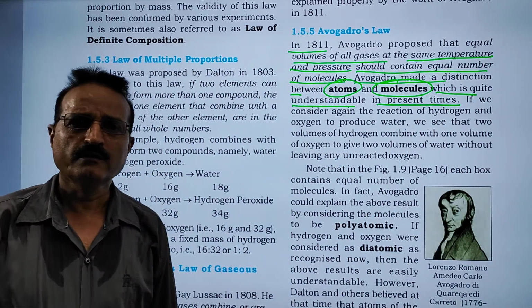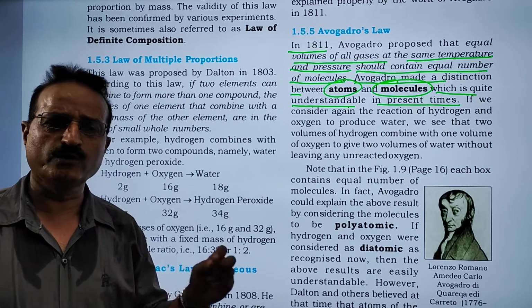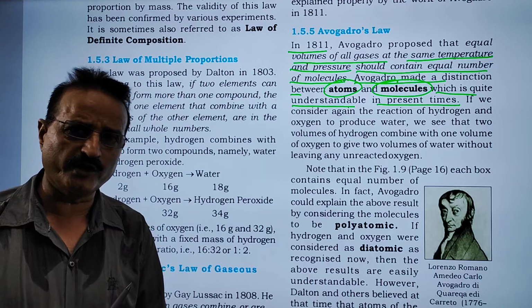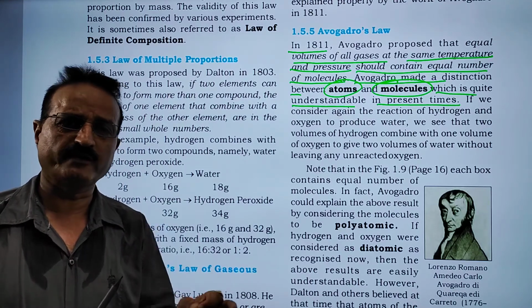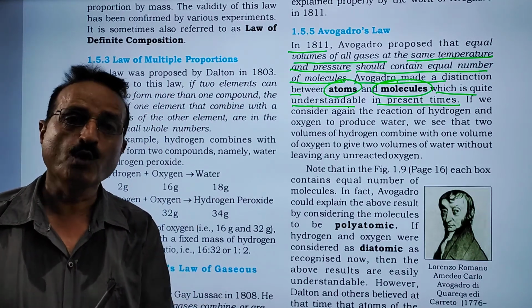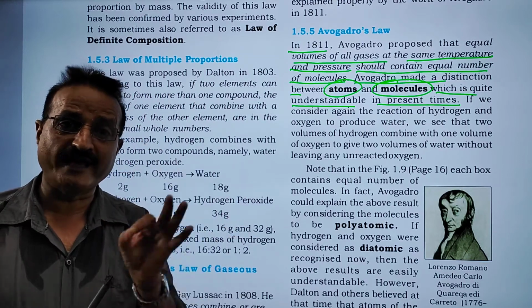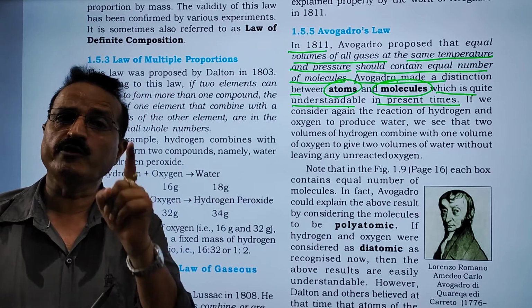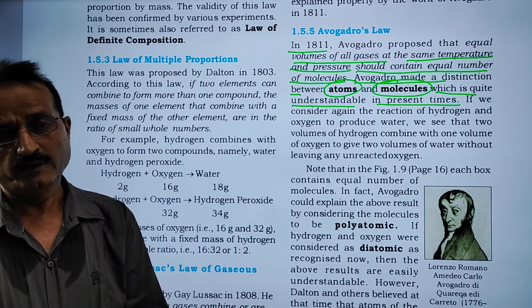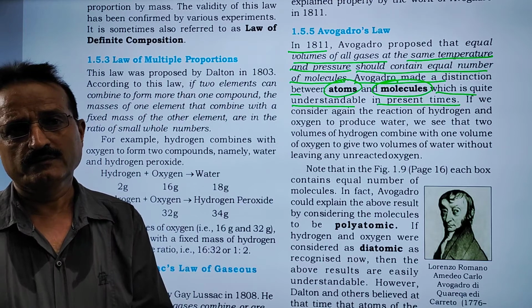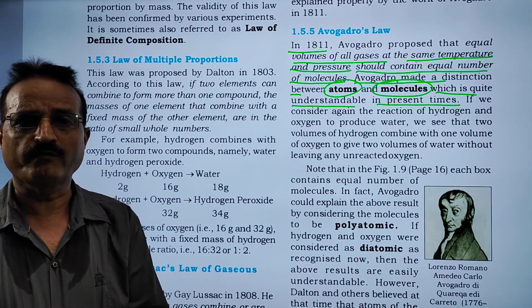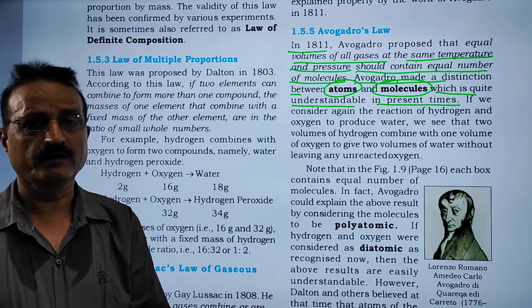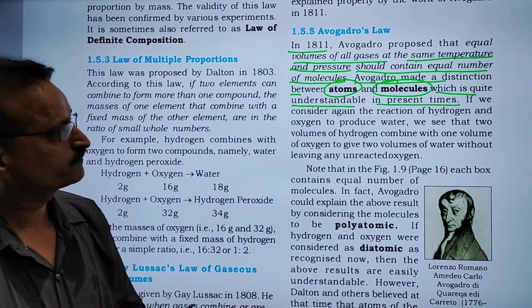Now we can easily understand that hydrogen having 2 atoms, and 2 atoms of hydrogen make 1 molecule, H plus H, H atom plus H atom means H2. 2 atoms equal to 1 molecule H2. In Gay-Lussac's time, atoms and molecules were not discovered and it was not considerable to accept the law.